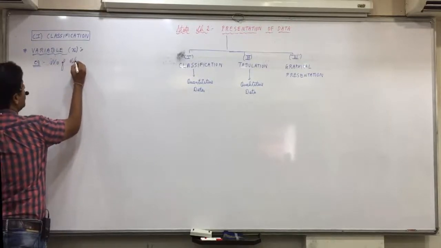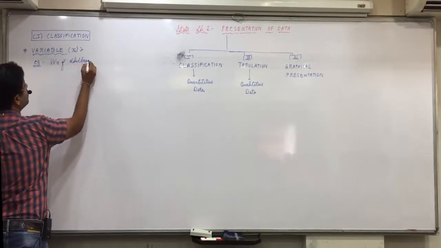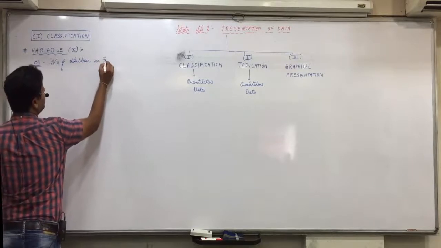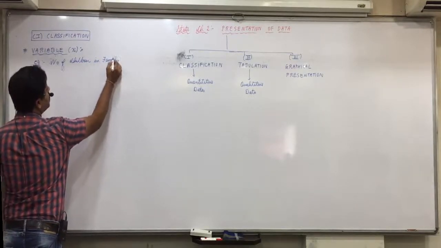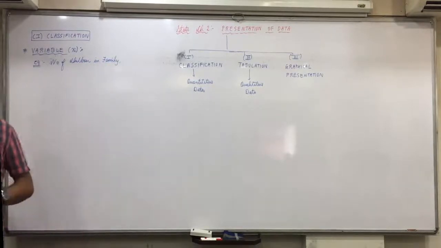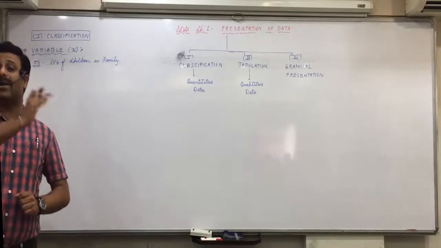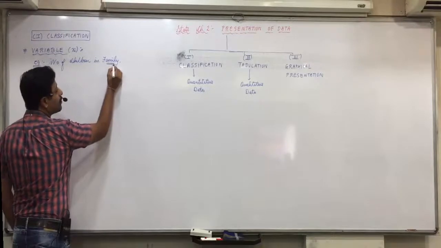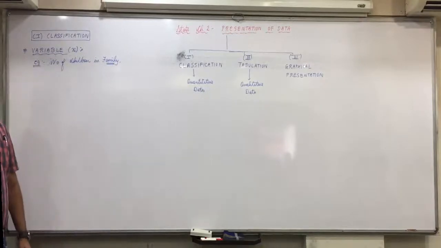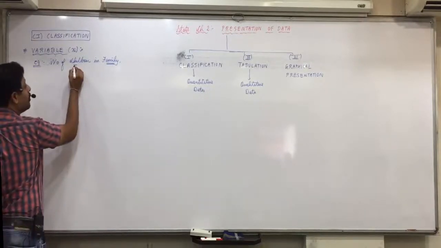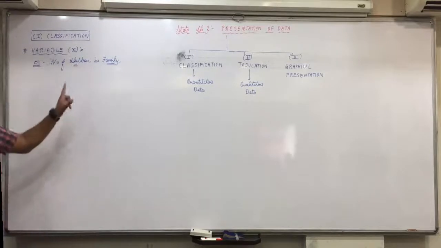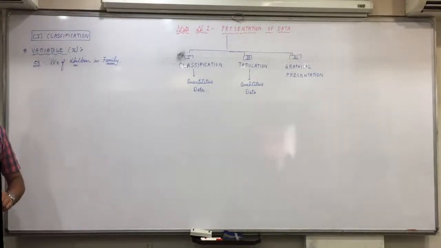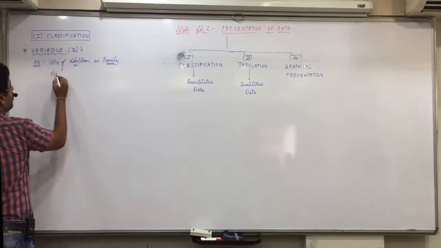Okay, for example, as I said right now, number of children in family. Do all the families have same number of children? No. Does it vary or differ from family to family or not? Yes. Here what is the unit? Family. What is its characteristic? We are talking about number of children. And this characteristic varies or differs from unit to unit, family to family. Is everyone clear with it? Yes.